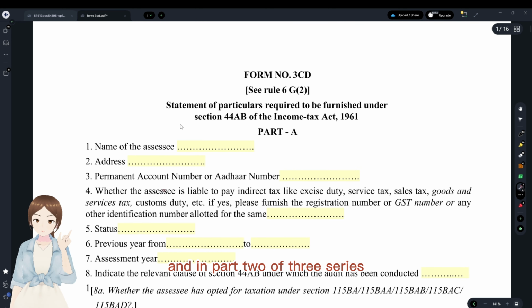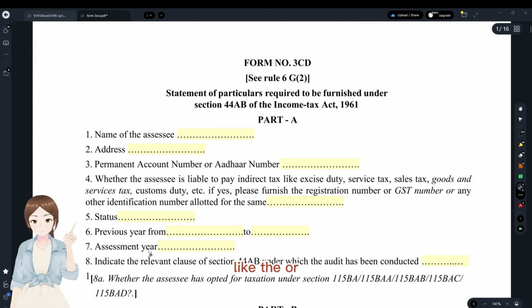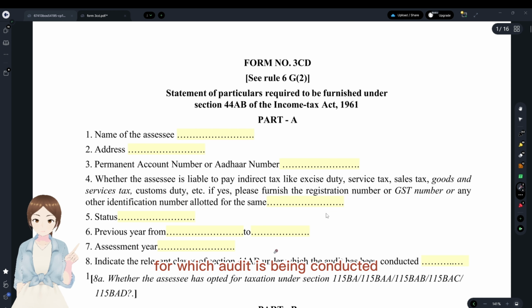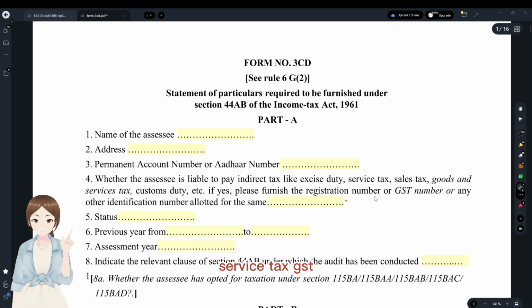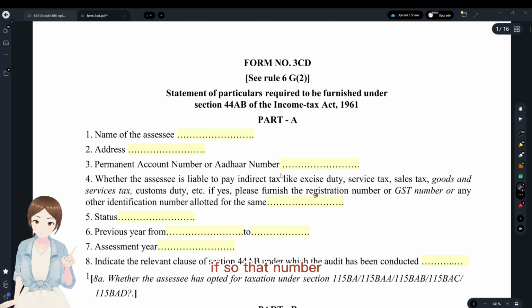And in Part A of Form 3CD, all the basic details: the relevant clause of 44AB for which the audit is being conducted, the assessment year, the previous year, the status of that PAN, and whether the assessee is liable to pay indirect tax like excise duty, service tax, GST. If so, that number, PAN, address, and name. And that's it. We have completed our Form 3CD.